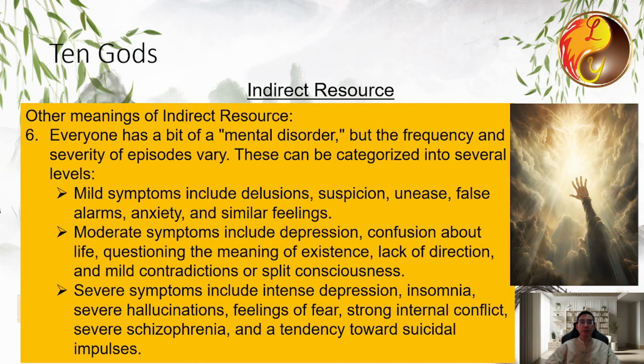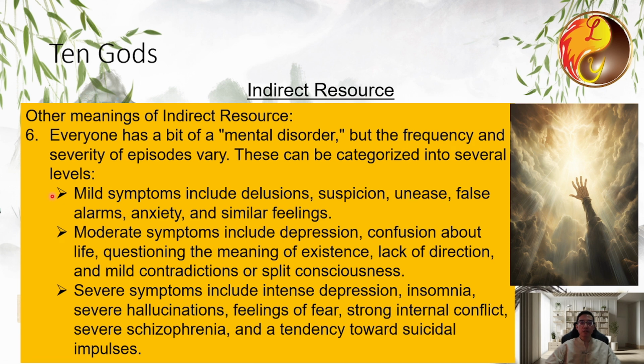Sixth, everyone has a bit of nervous disorder, but the frequency and intensity of episodes vary from person to person. Based on my own observations, I categorize this into several levels. At the lower level, it is mild, with symptoms like delusion, suspicion, unease, false alarms, and anxiety.